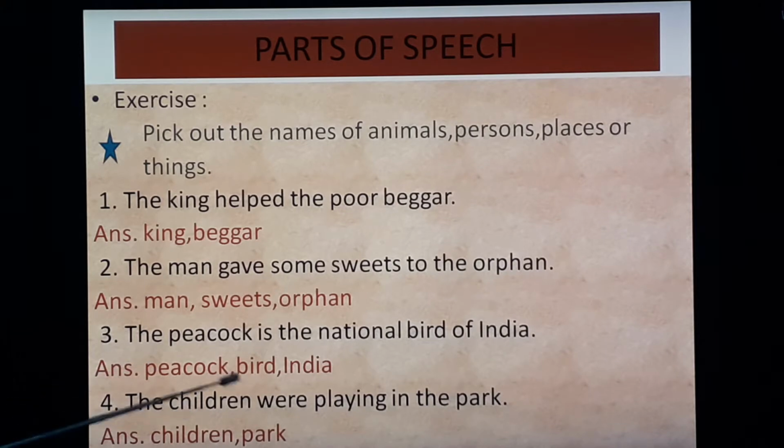Next, the children were playing in the park. So children, that is persons, and park, that is place. That is why both are nouns. Hope you understood this. Let's move to next.